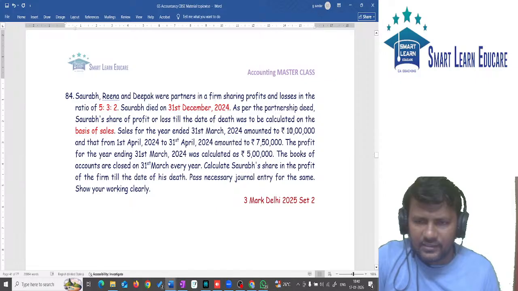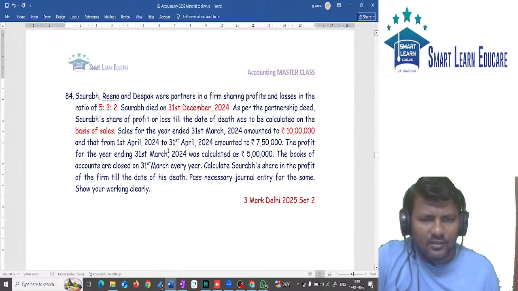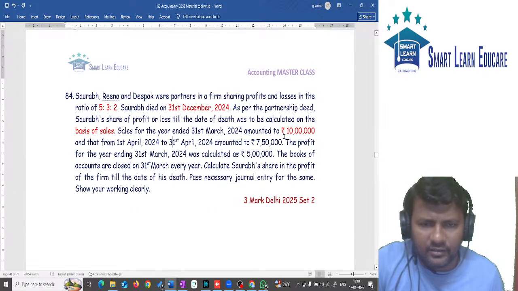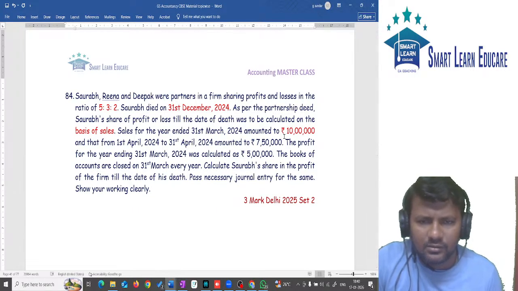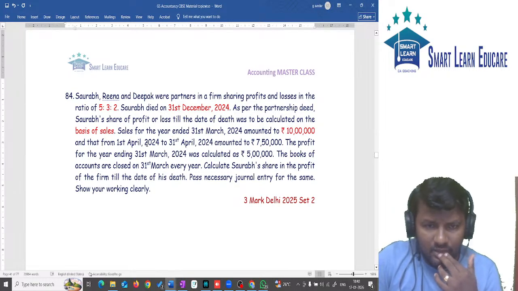Sales given as 10 lakh. Last year's sales is 10 lakh. And that from 1st April to 30th April, partner died. So this is 1st April 20... This information seems to be wrong somewhere.